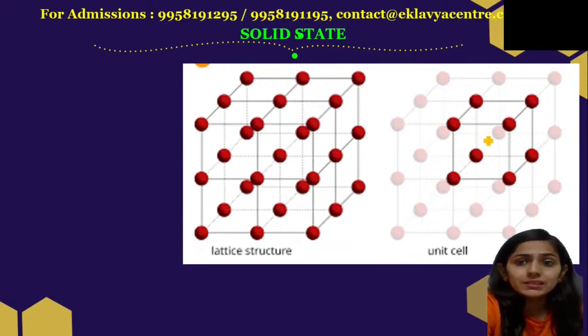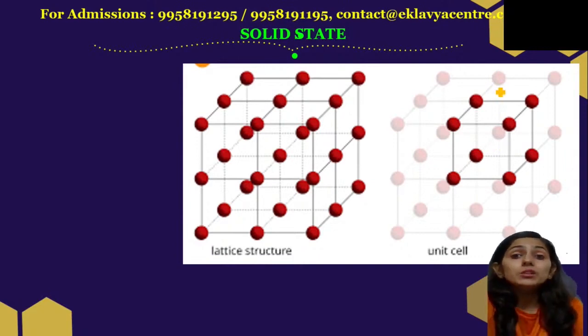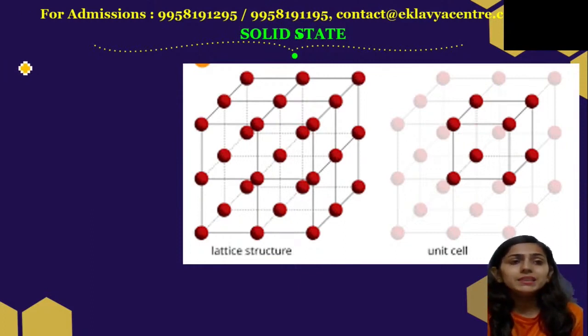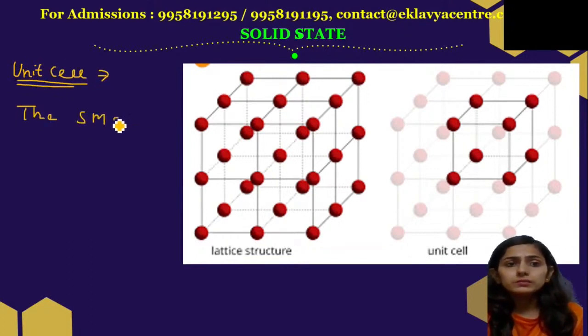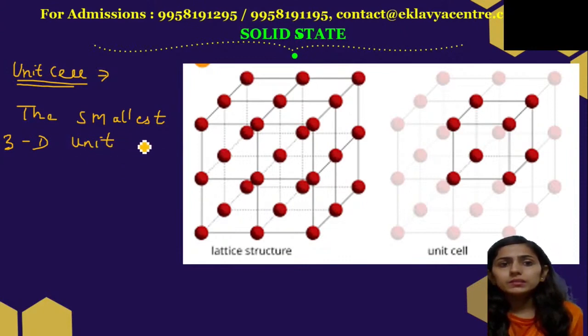If I keep on repeating this unit cell, left, right, below, up, we'll get a lattice structure. So what is a unit cell? Unit cell is the smallest 3D unit which can form lattice after repetition.